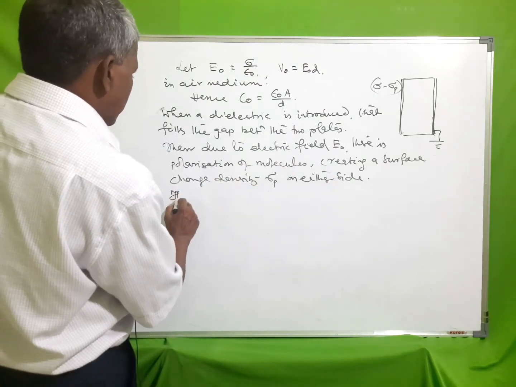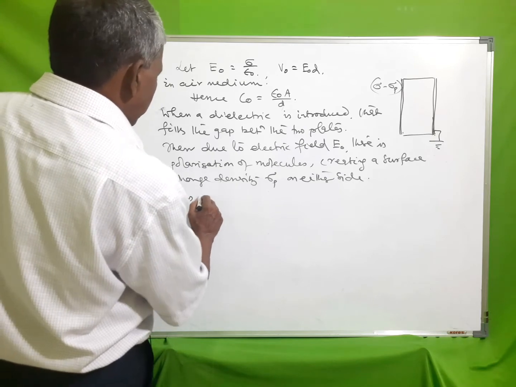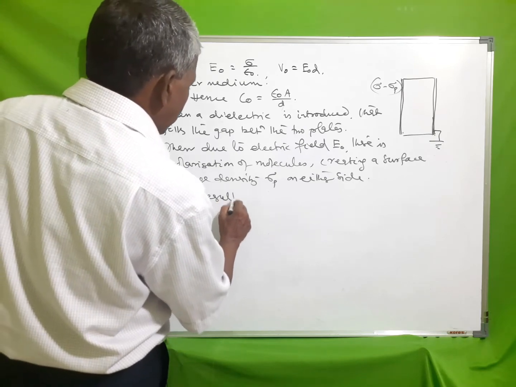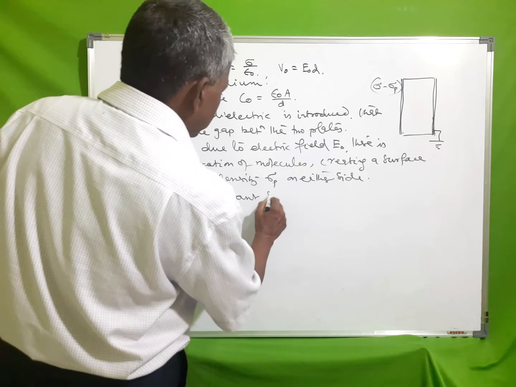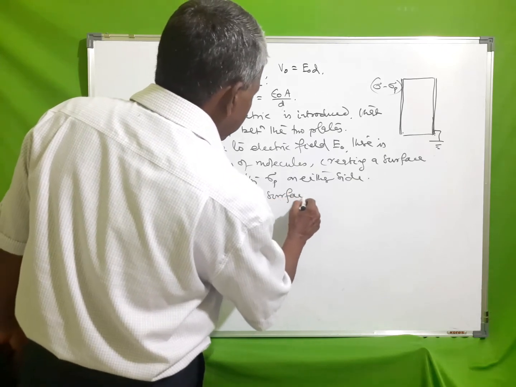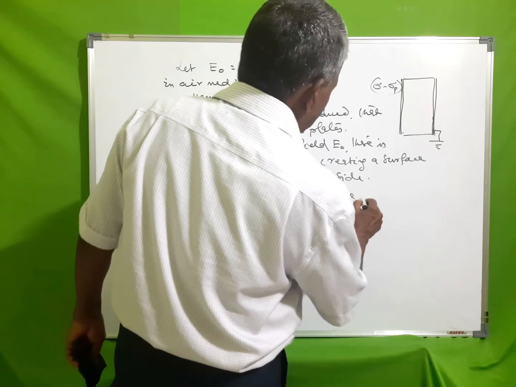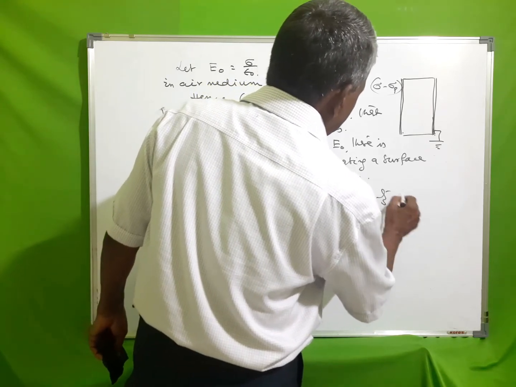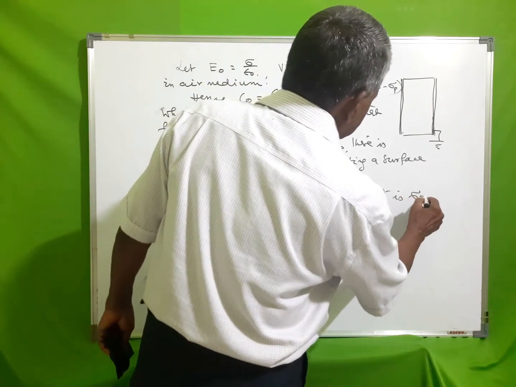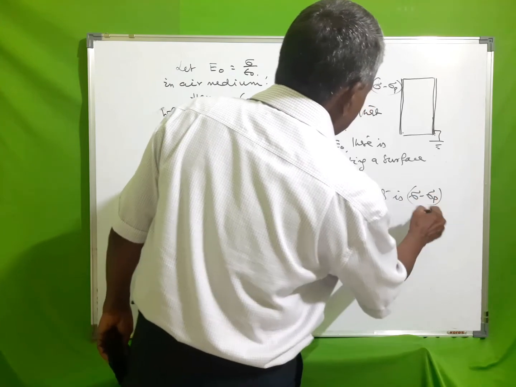Thus, resultant surface charge density is sigma minus sigma p.